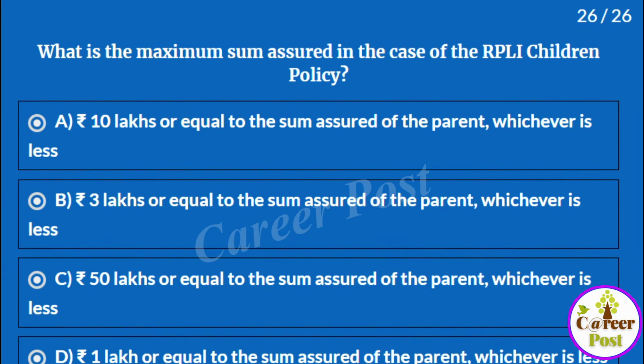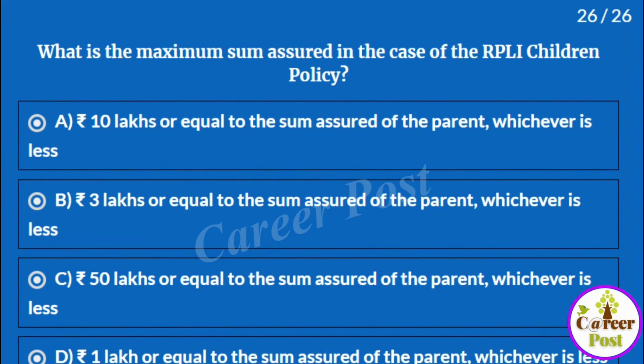What is the maximum sum assured in case of RPLI children policy? A, 10 lakhs or equal to the sum assured of the parent, whichever is less. B, 3 lakhs or equal to the sum assured of the parent, whichever is less. C, 50 lakhs or equal to the sum assured of the parent, whichever is less. D, 1 lakh or equal to the sum assured of the parent, whichever is less.